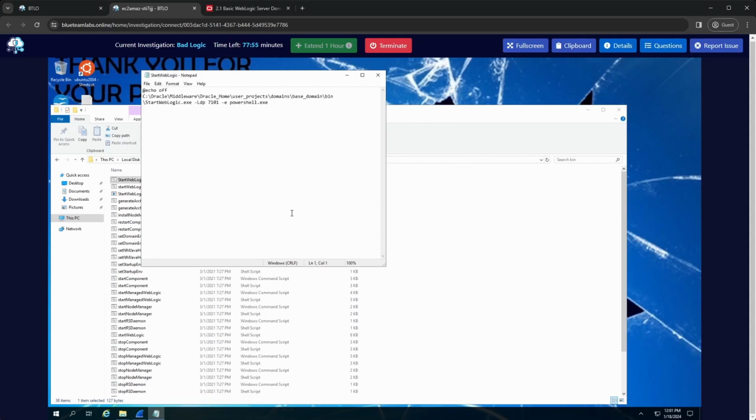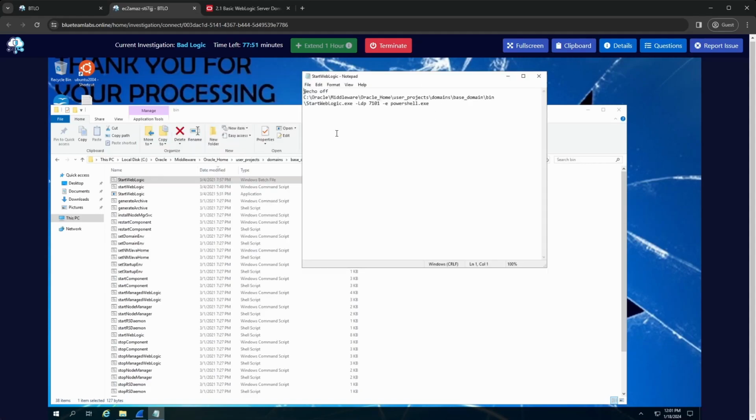So this one looks like it's actually a shell. So I'm guessing that start WebLogic is actually netcat or something similar, masquerading as start WebLogic. It's probably netcat, and it's executing PowerShell. So my guess is this is actually not really part of start WebLogic. This is something the attacker's added in.